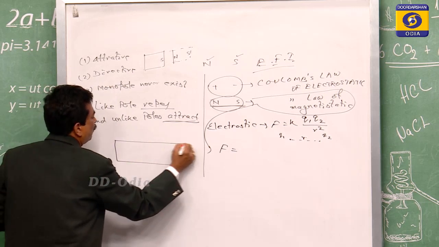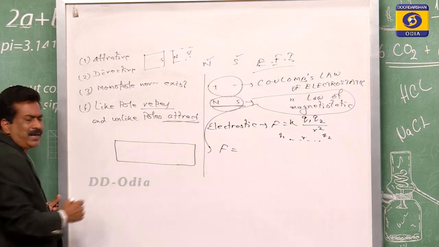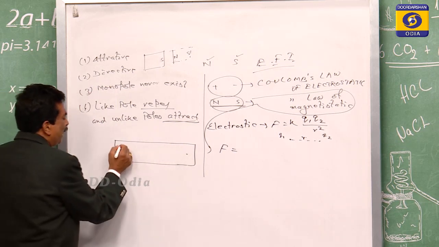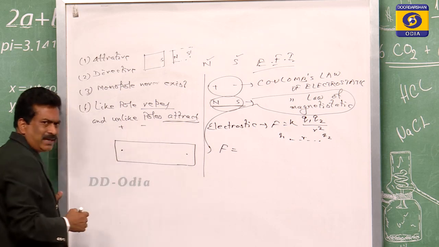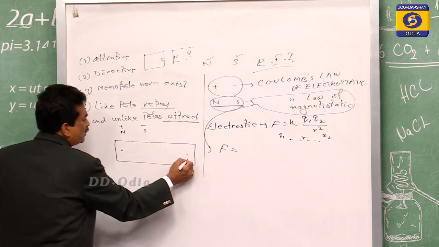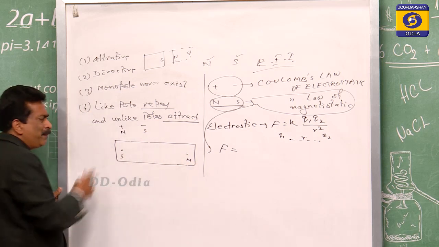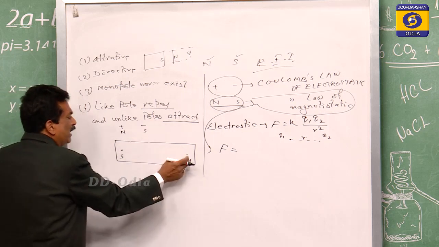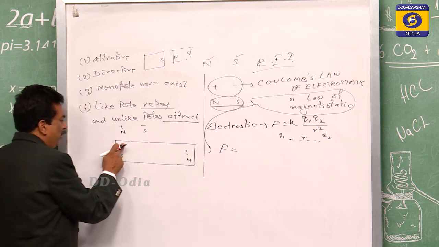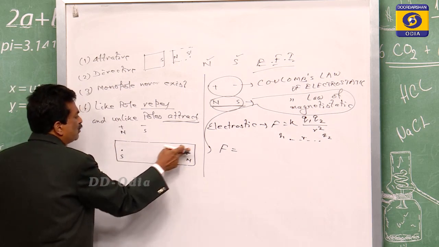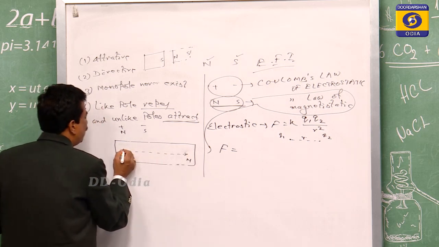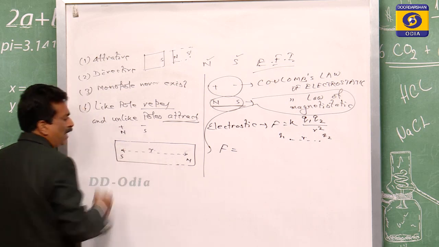Suppose this is a bar magnet, this is one pole, this is another pole. In case of charges, positive and negative, for polarity this is the north pole and this is the south pole. If you take electrostatics, this N would be the plus charge and this would be the minus charge. But here we are discussing polarity, so it is the north pole and the south pole. Say the distance between them is r.